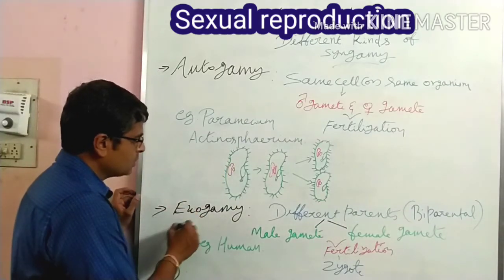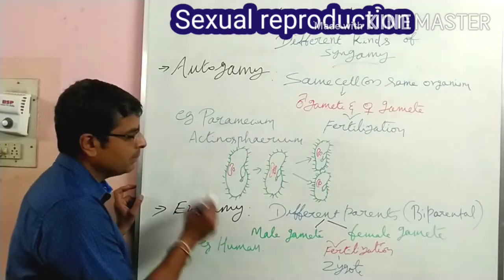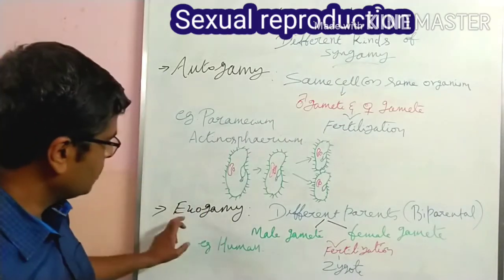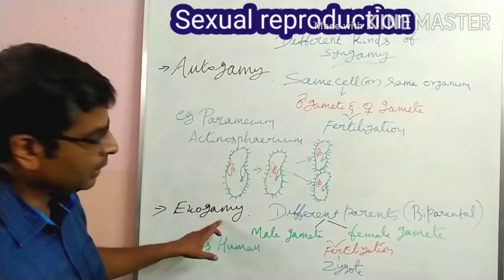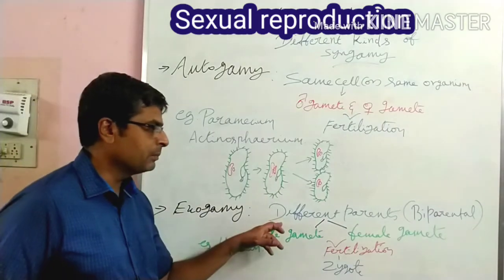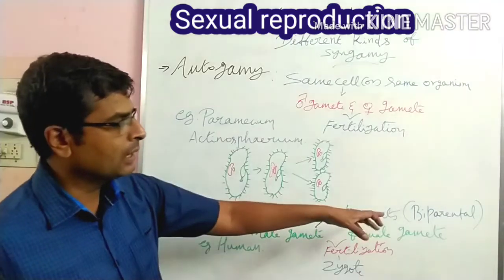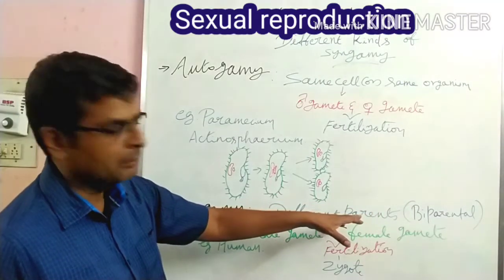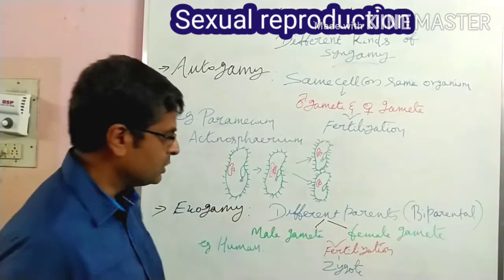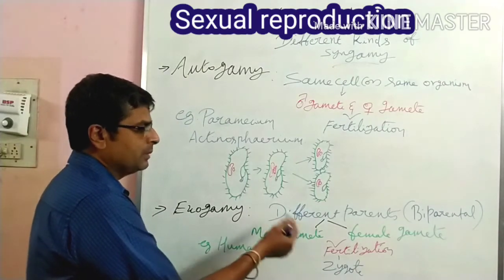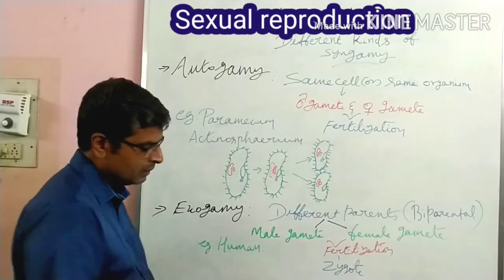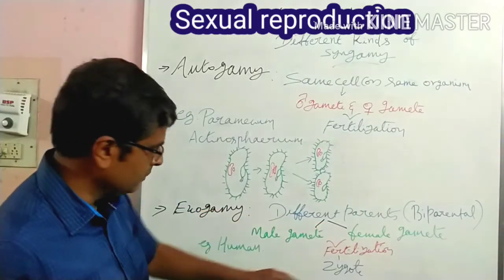Exogamy: exo means outside, so outside gametes. Here different parent cells, that means biparental, male and female parents are involved. The male parent produces the male gamete and the female parent produces the female gamete. For example, human.